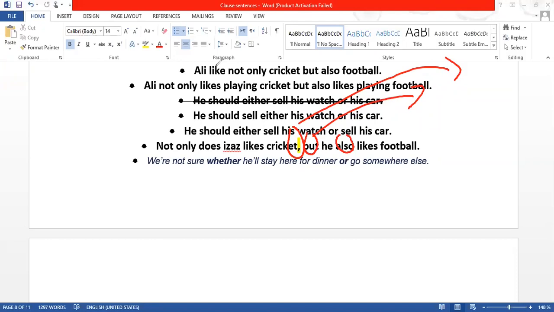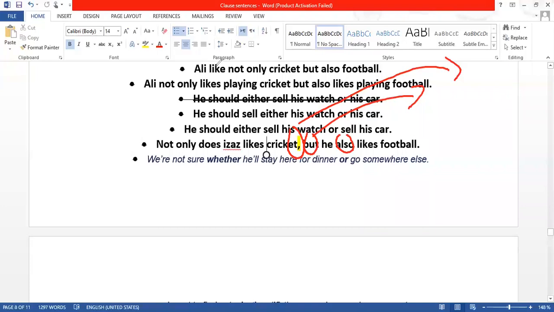Another one is whether or. Okay, this is simple. For example, I don't know, sir, whether it will rain or not.